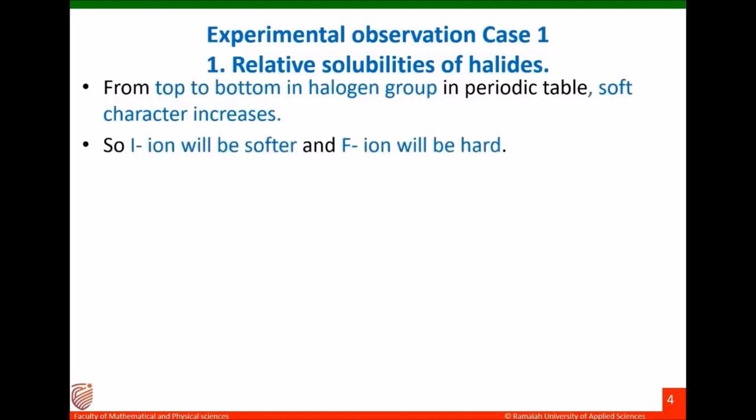That means soft character will be more for the ions which are at the lower portion, that is iodide or bromide. For fluoride, the polarizable capacity will be less and it will be hard. So in silver fluoride, silver ion is soft and fluoride ion is hard.